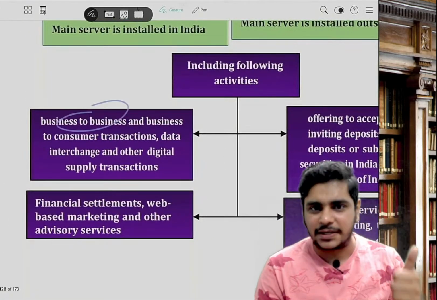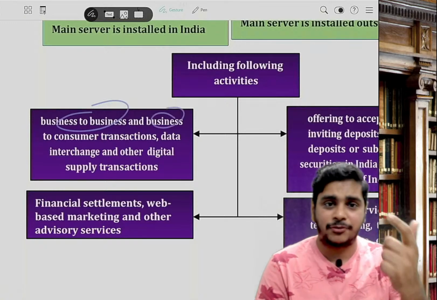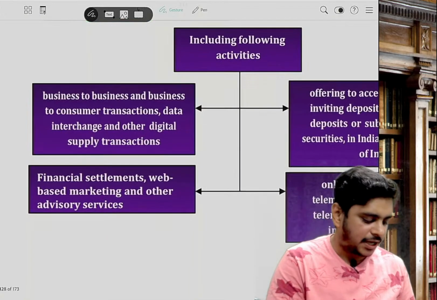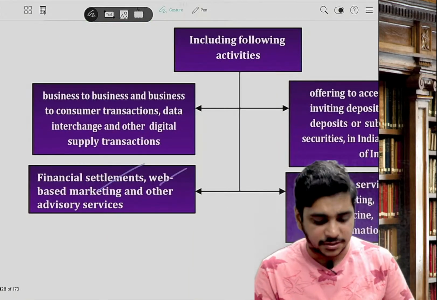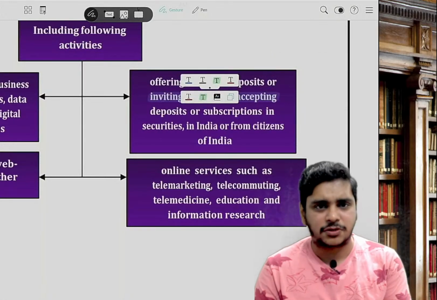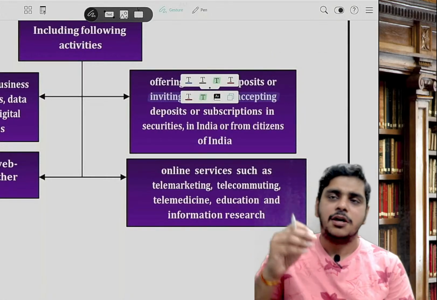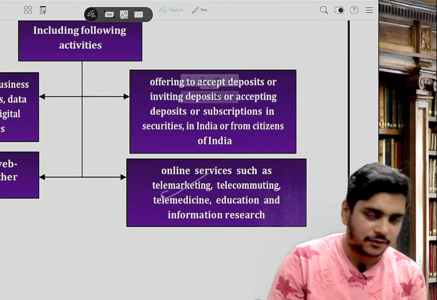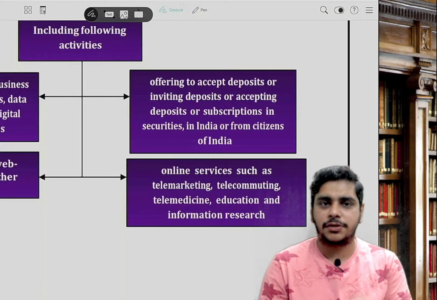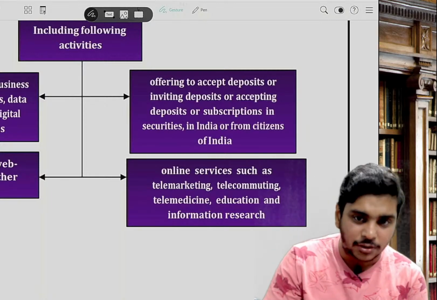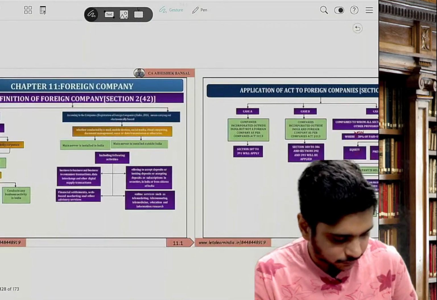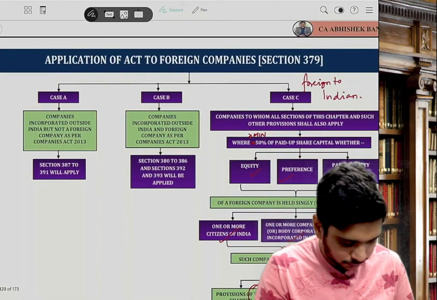Now it will also include what all? B2B, like the Alibaba example I have given. B2C, that is basically the Amazon example I have given. Data interchange, other digital transactions. Then financial settlements, web-based marketing, other advisory services. Plus offering to accept deposits or invite deposits or accept subscriptions or securities in India from citizens of India. Or online services such as telemarketing, telecommuting, telemedicine, education, information research. This is the definition of electronic mode. We need to remember the definition of electronic mode. Section 2(42).